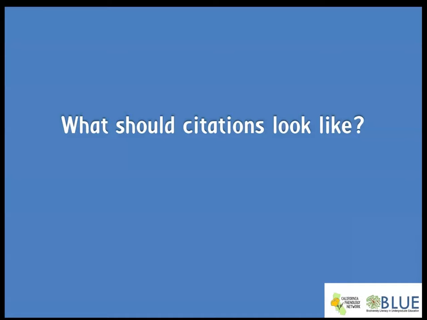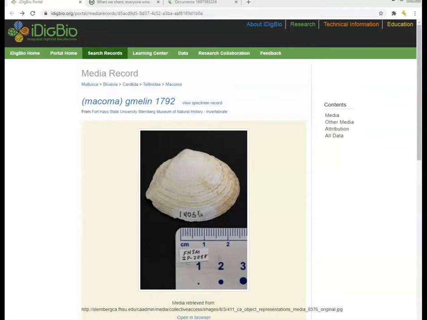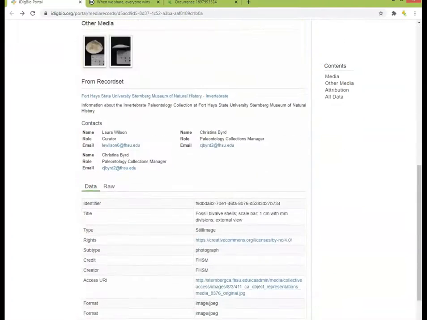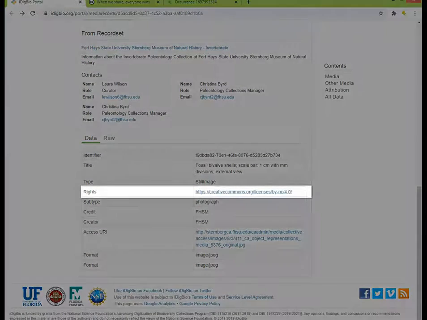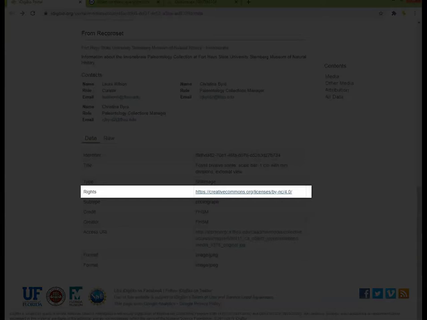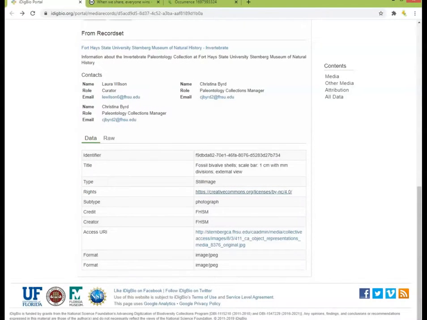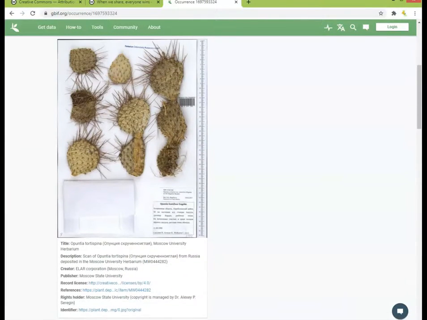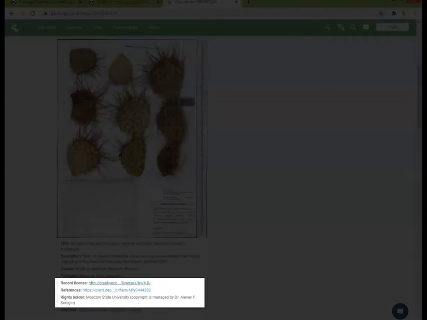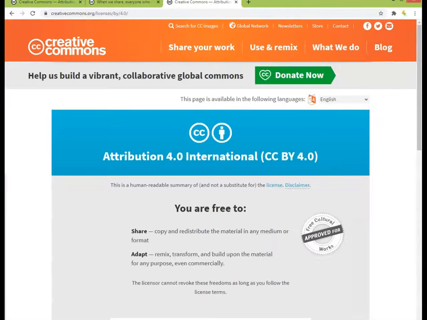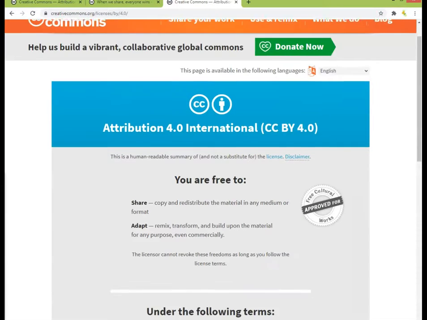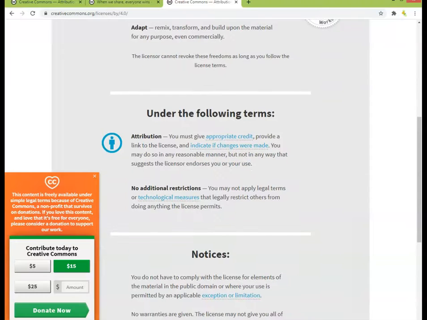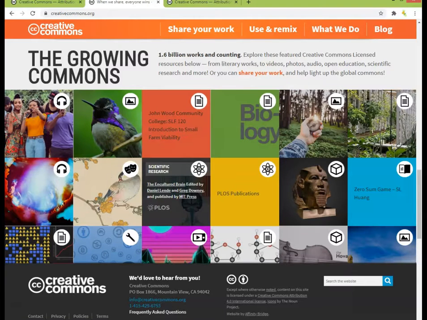Well, it depends on the type and source of the data. For images of natural history specimens, pay attention to the image license. Most often, the image will be protected under a Creative Commons license. Make sure to cite the image as directed by the specific license. For example, the images we showed earlier of natural history collections are protected by a CC BY license. This means that we need to provide the name of the contributor and a link to the license applied to that image. You can find more information about how to cite images protected by Creative Commons licenses on the Creative Commons website.